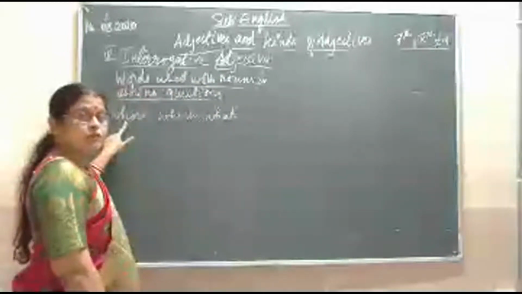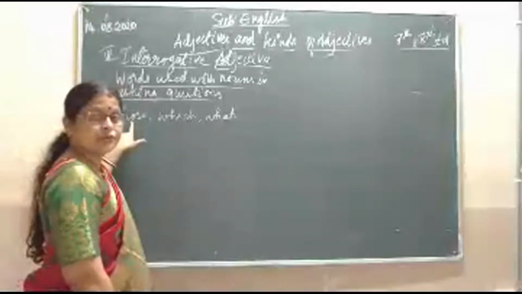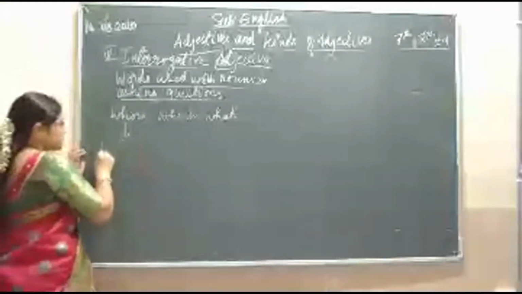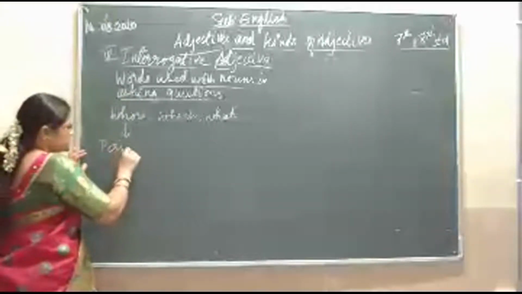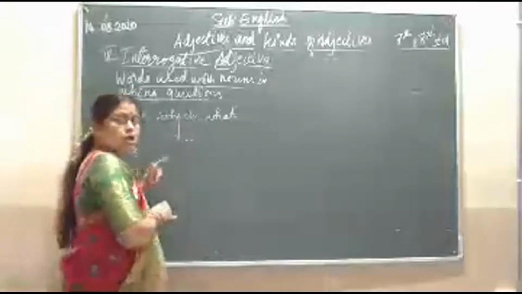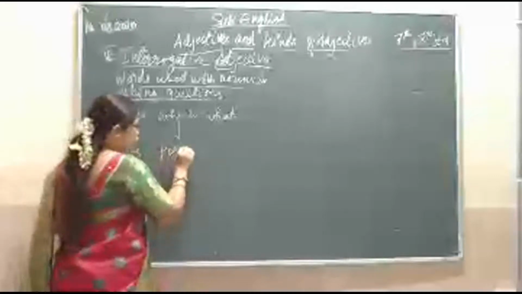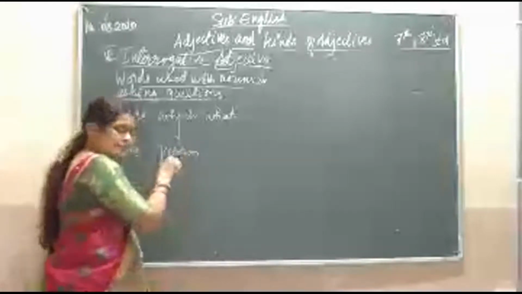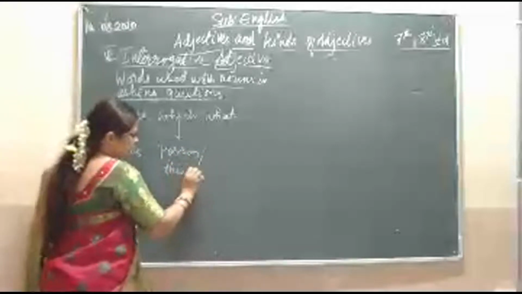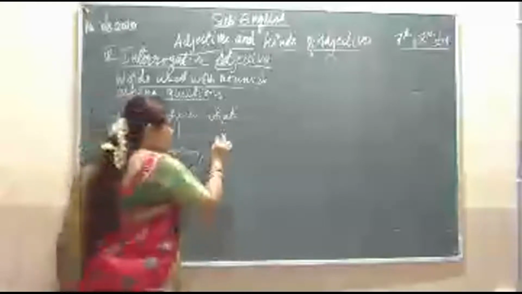We use whose, which, and what as interrogative adjectives here. This whose we use just to refer to persons. Which we use for persons as well as for things, when we speak about persons and things, whereas this what we use just for things.